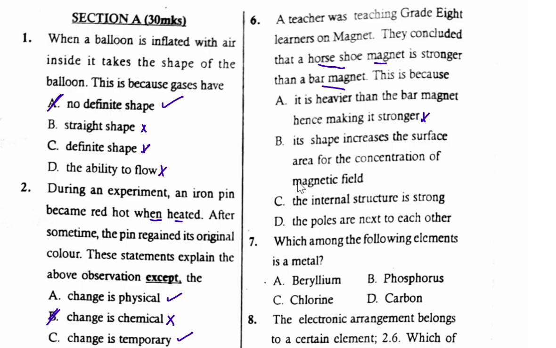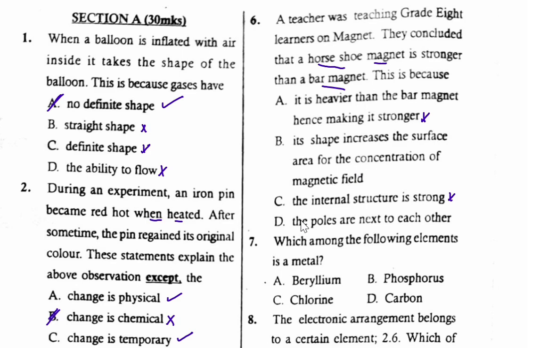We go to C, the internal structure is strong. That one is not the correct reason. D, the poles are next to each other. Then let us look at B. Its shape increases the surface area for the concentration of magnetic field.